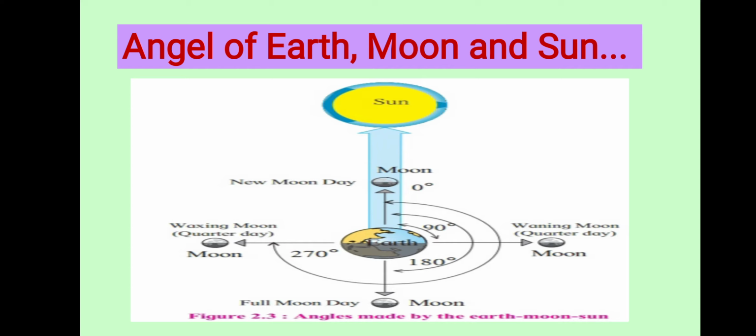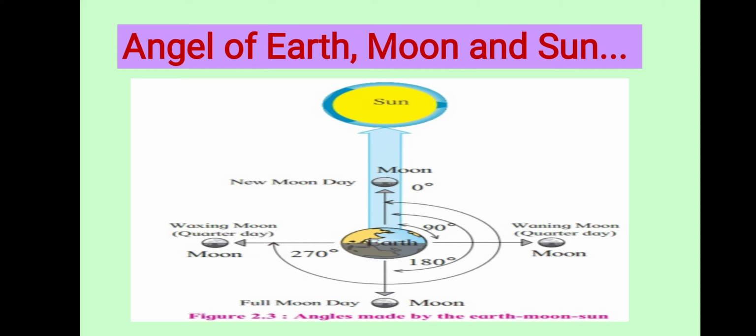Now the next one. When the angle between earth and moon is 180 degree. See in this figure, where is 180 degree? Got it? Okay. When the angle between earth and moon is 180 degree, it is known as the full moon day. Okay.